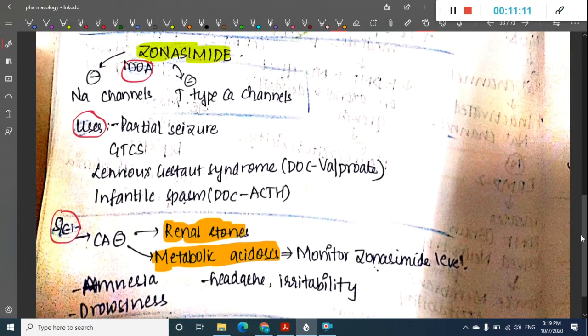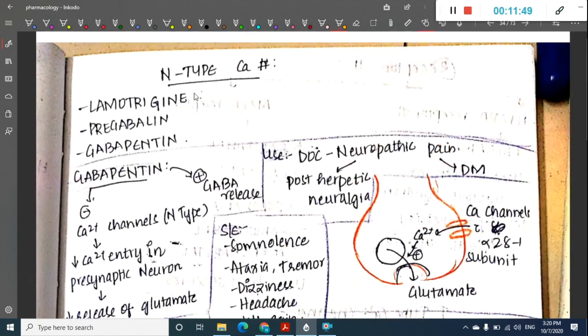One important thing is that all these uses of zonisamide are not the drug of choice. Zonisamide is used in partial seizures, generalized tonic-clonic seizures, Lennox-Gastaut syndrome, and infantile spasms. But what are the drugs of choice? We will see them clearly. The drug of choice for partial seizures is carbamazepine. The drug of choice for generalized tonic-clonic seizures is valproate. The drug of choice for Lennox-Gastaut syndrome is valproate. The drug of choice for infantile spasm is ACTH, adrenocorticotropic hormone.